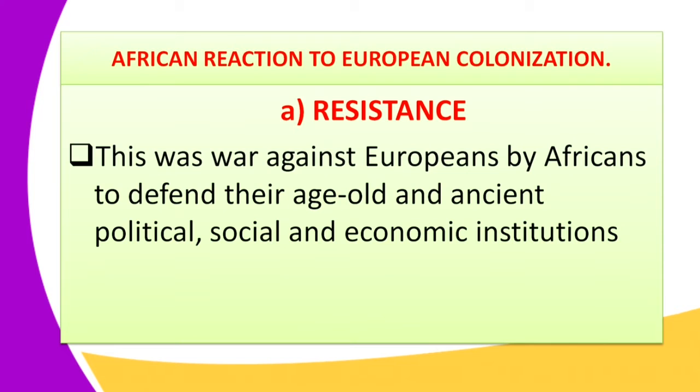In Africa, they had initially established their own institutions, and they were ready to defend them, because the Europeans came and made all these institutions collapse, and therefore they declared war against the colonizers.